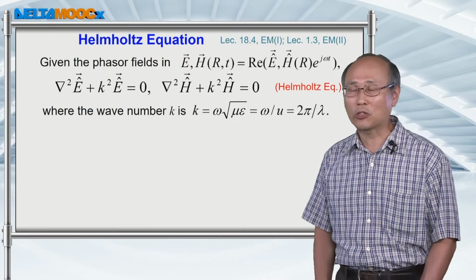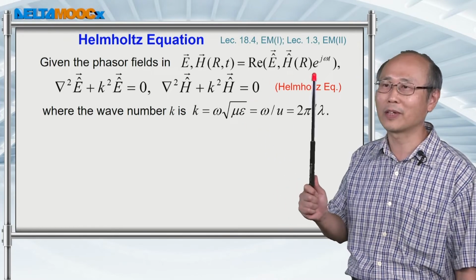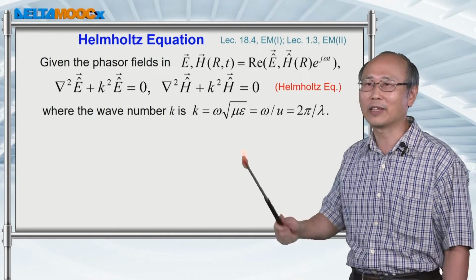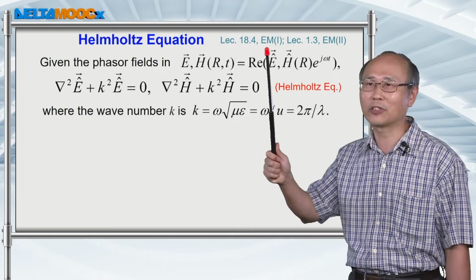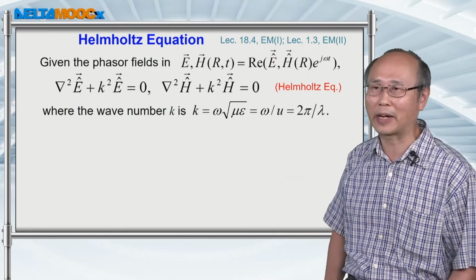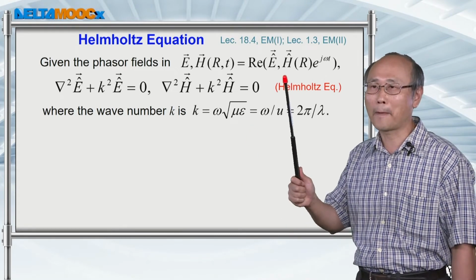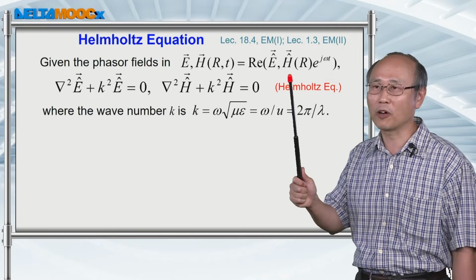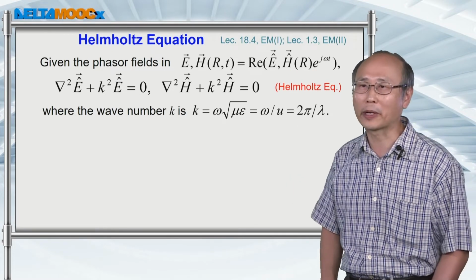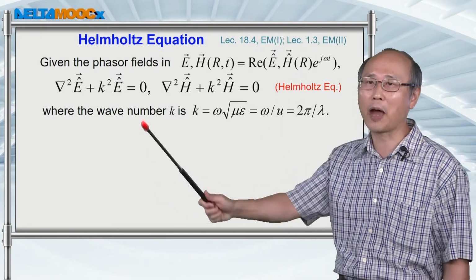And once you have the harmonic signal, then you could just drop the temporal dependence in your analysis, because in the last lecture of electromagnetic 1 and also lecture 1.3 of electromagnetic 2, I already told you that you can just keep the position part of your phasor, take out the exponential j omega t, and then put this expression into the wave equation to have this Helmholtz equation.